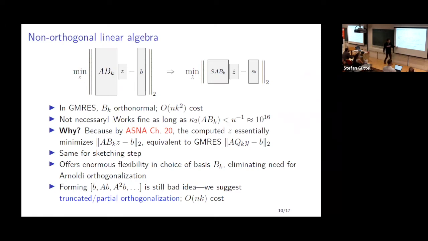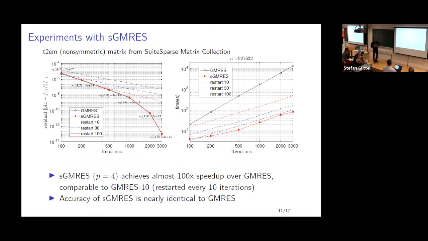What we do in our paper, this is not the final word on this topic, I hope, but what we do currently is, instead of orthogonalizing against all the previous vectors, we orthogonalize against, say, the last 10 vectors, something like this. So as long as we don't orthogonalize against all the vectors, we can get speed up.